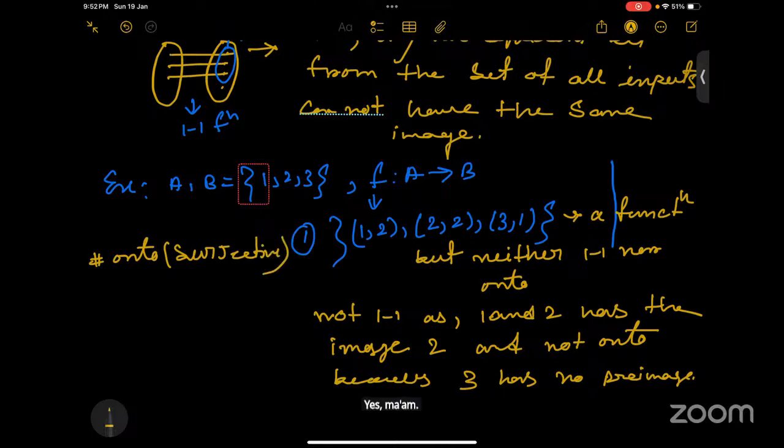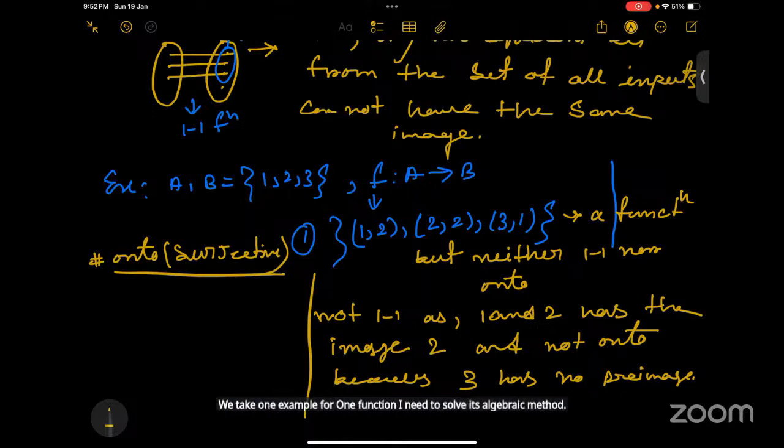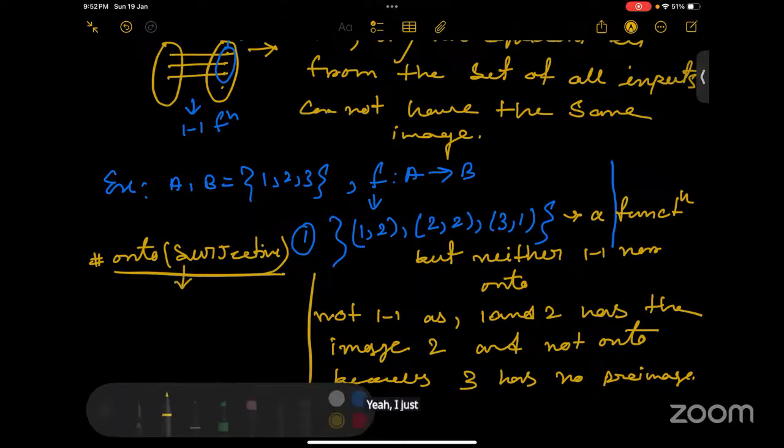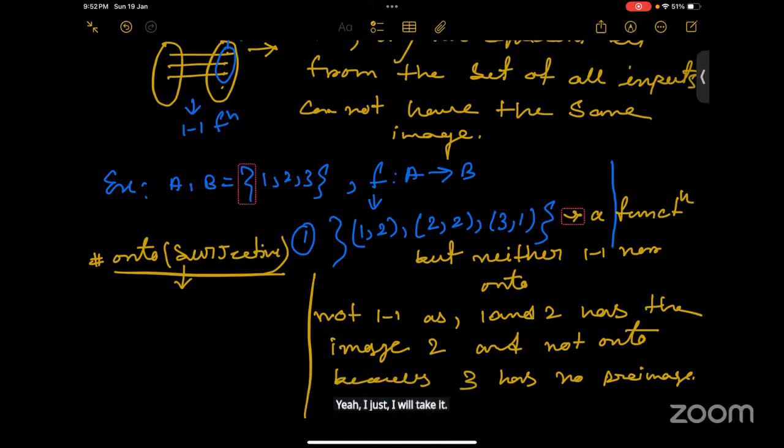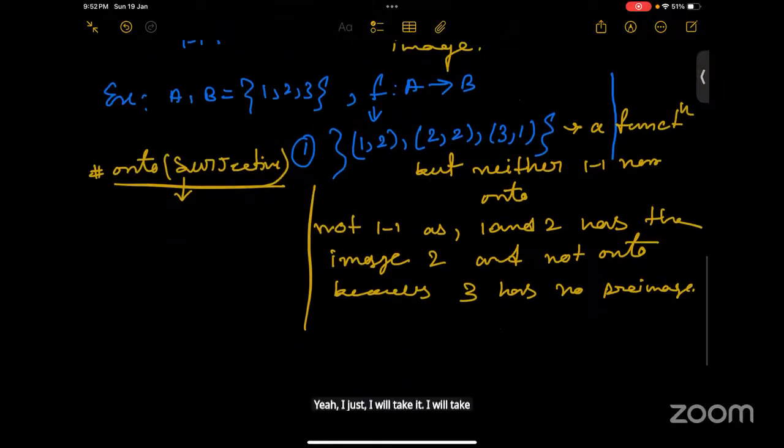Please take one example for one-one function and solve it by the algebraic method. Yeah, I will take all possible examples. Don't worry.